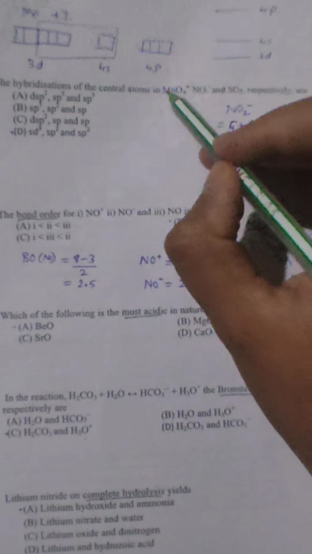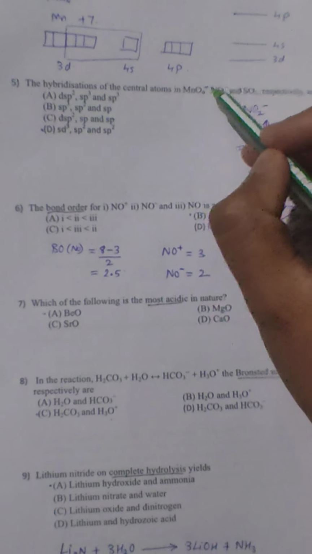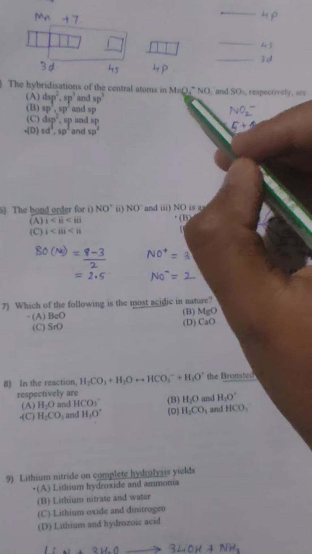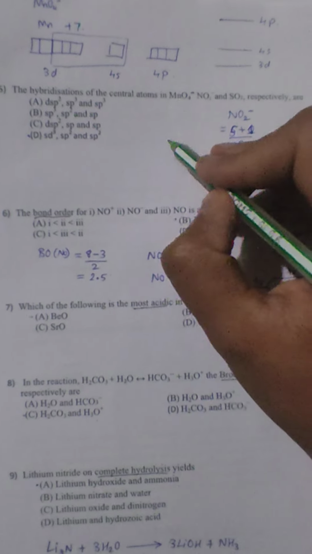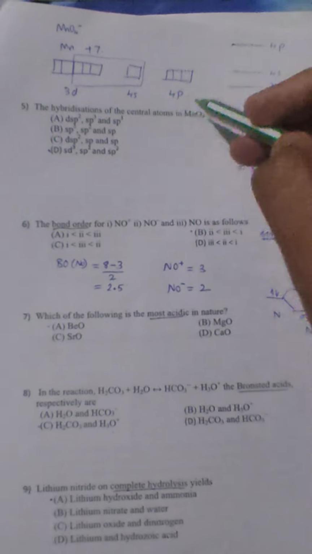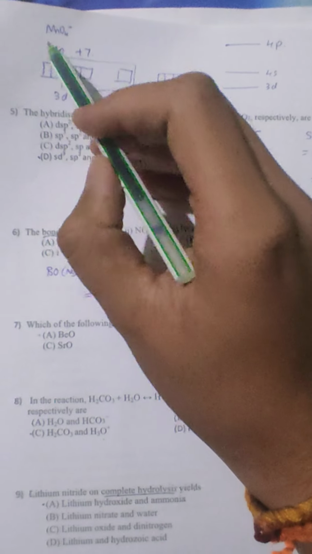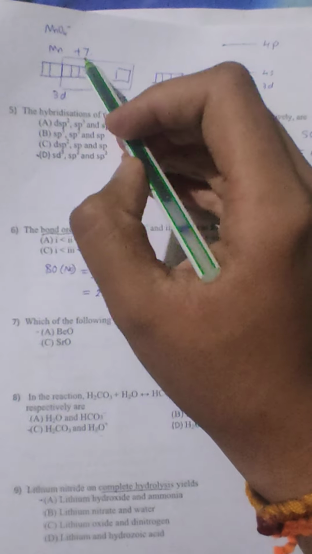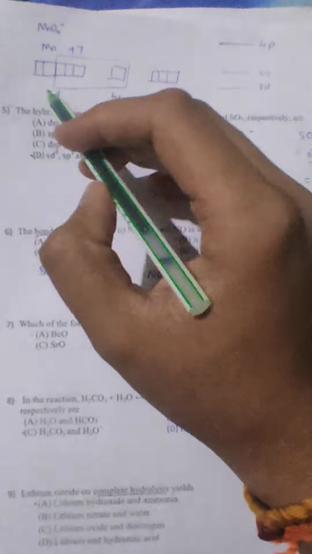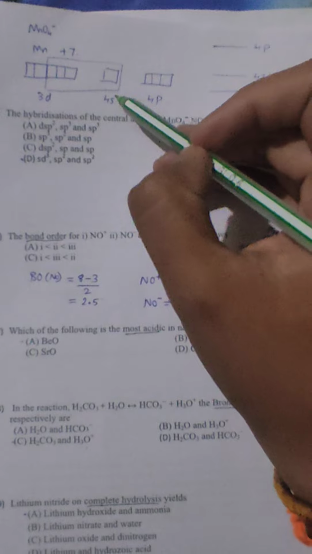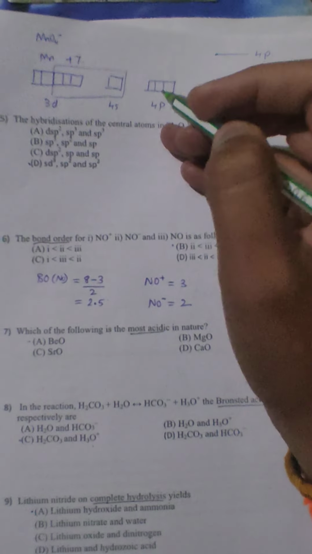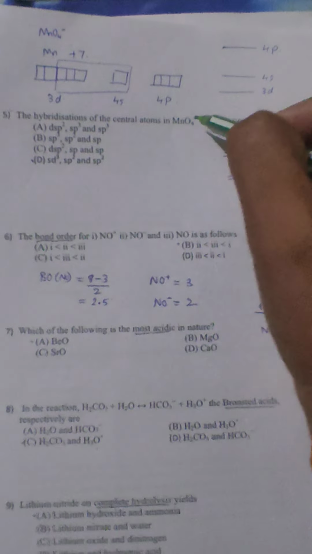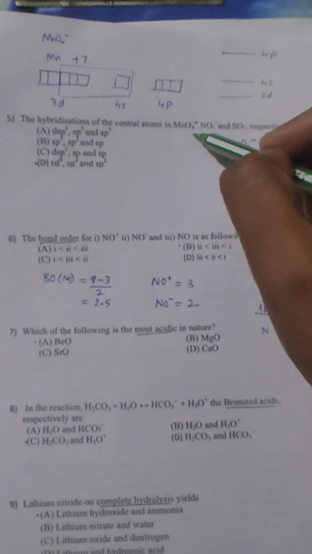Now the other one is MnO4 minus. In this case, if you go through the normal method, you will get sp3. But it has also been found that we have this method in which we know that manganese has plus 7. So all the D vacancies, 3D will be empty, and 4s. And for this, the normal transition will not take place. It will be LMCT, that is ligand metal charge transfer.